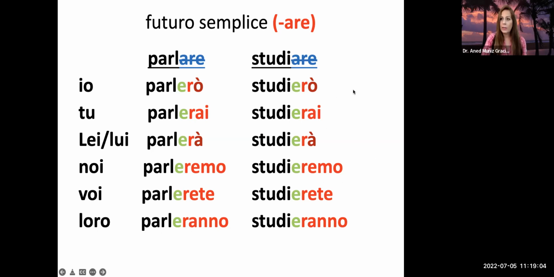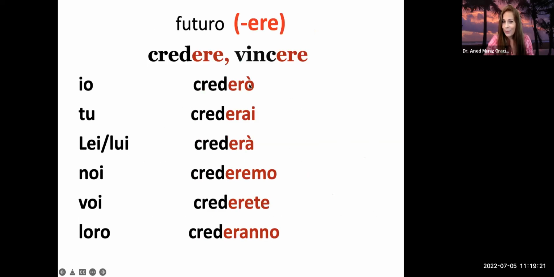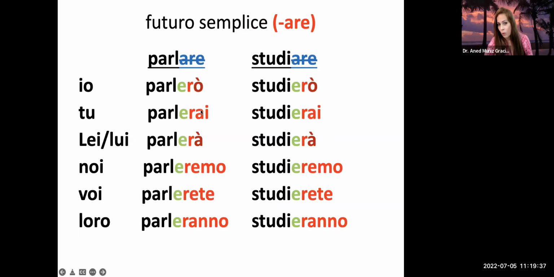And so, I verbi in ere, we'll see. I'm going to go a little fast because we're going to look at this in more detail and practice durante la lezione in class. But you'll see that there's not a lot of variation because credere, vincere, you see here, besides this part, right? This is almost like we take out the ere and we put it back, right? And then the o, i, à, emo, ete, and anno, if you remember. So it's almost the same endings.